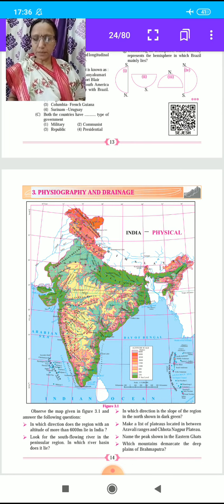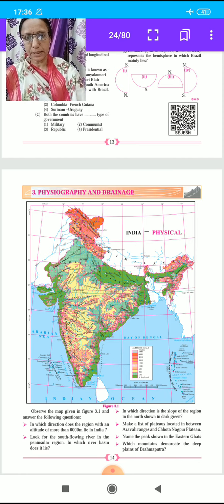What is the answer to this question? The region with an altitude of more than 6,000 meters lies in India towards the north and northeast. The answer to the first question is towards the north and northeast.